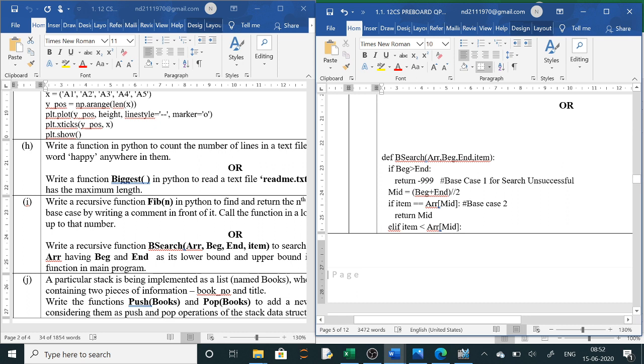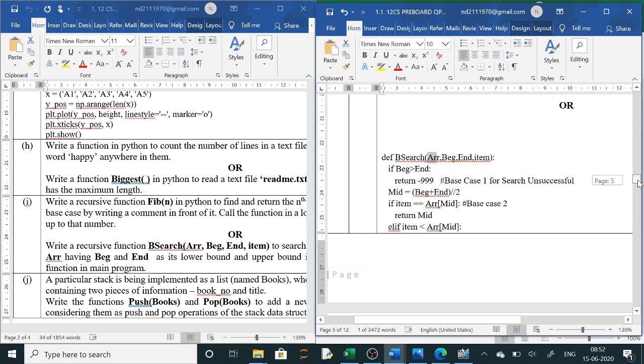Same thing in binary search: a list will be passed in the form of an array. Beginning and end will be passed, and the item which you have to search will be passed. If your beginning is greater than end, then it will return; this is the base case. For the other cases, you will take the mid value, and if the item is at the mid value, it will return that it has found the value.